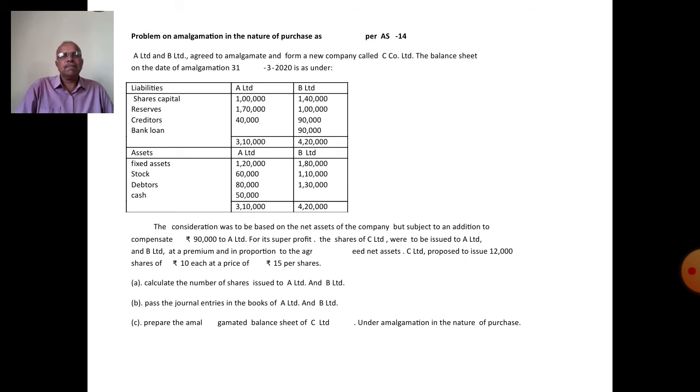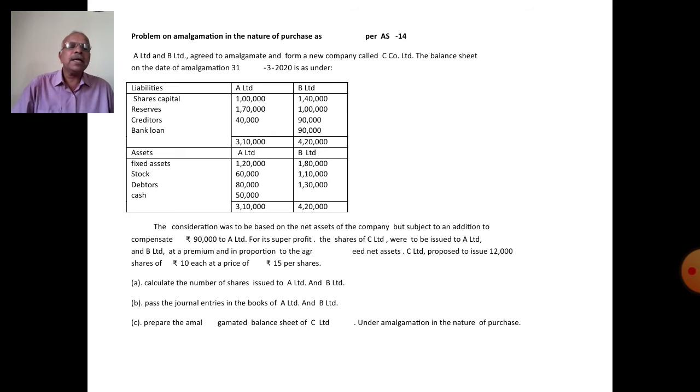This is the problem. The adjustment is given: consideration was to be based on net assets of the company, but subject to an addition to compensate rupees 90,000 to A Limited for its super profit. In this problem, three questions are asked. First, calculate the number of shares to be allotted to A Limited and B Limited. Second, pass journal entries to close the books of accounts in A Limited and B Limited. Third, prepare the amalgamated balance sheet of C Limited in amalgamation in the nature of purchase.